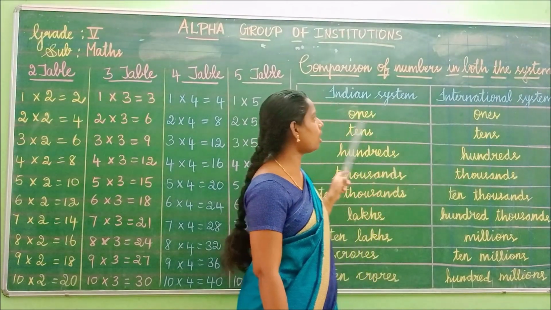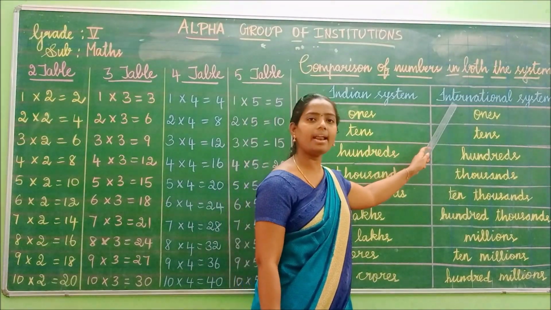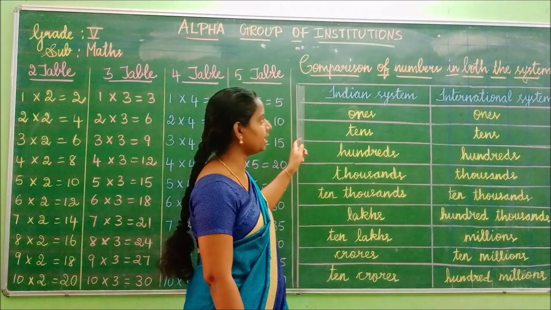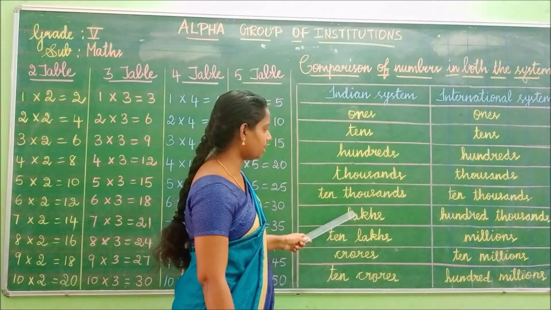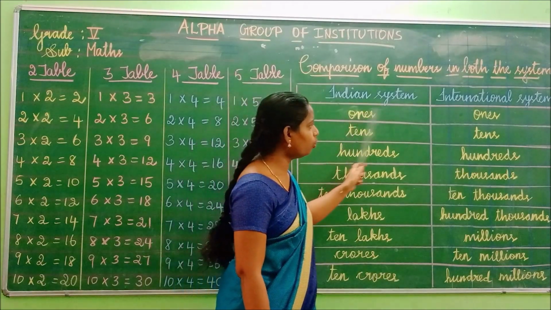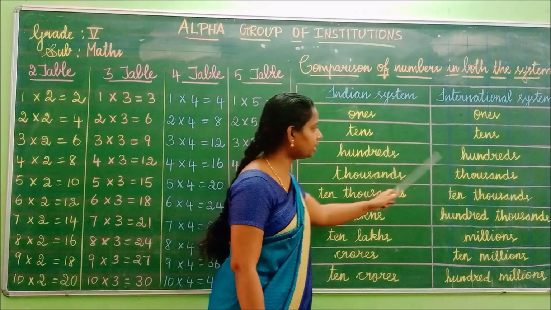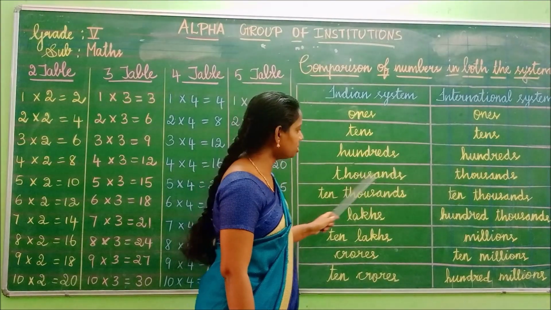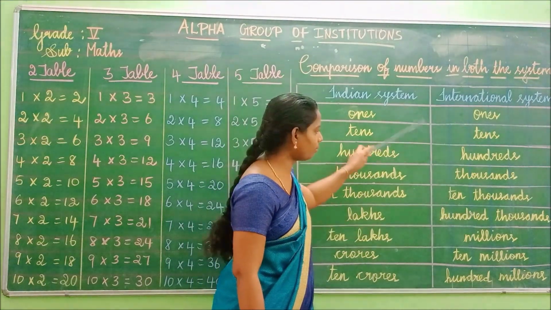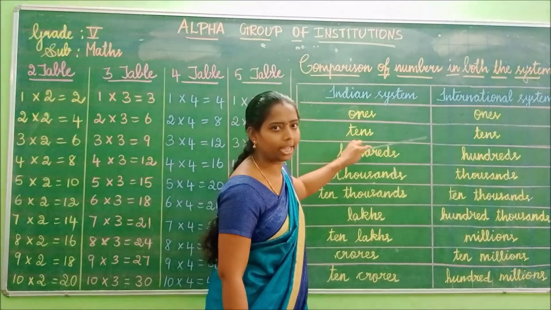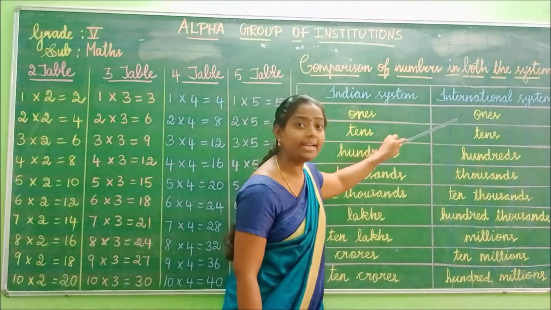Okay, we have seen the place value for Indian system and international systems. Now we are going to see the comparison of numbers in both the systems. See, here in the space, children, we have ones, tens, hundreds, thousands, ten thousands. Up to now, we have the same in Indian system and international systems.